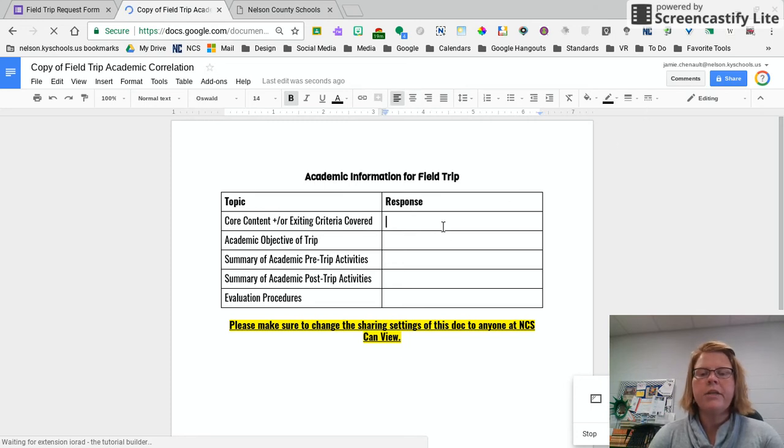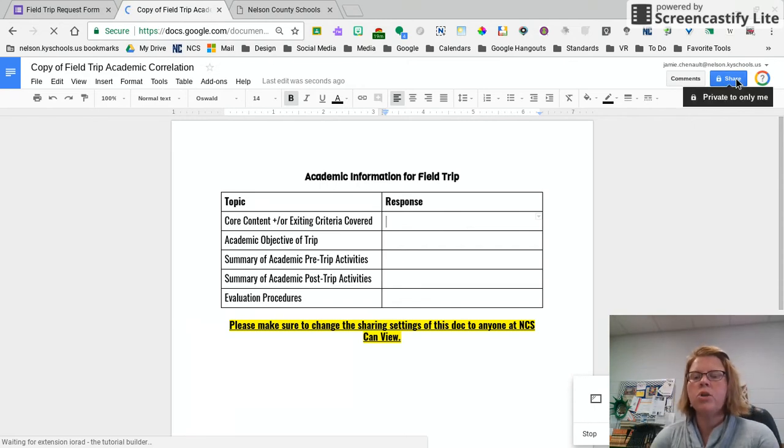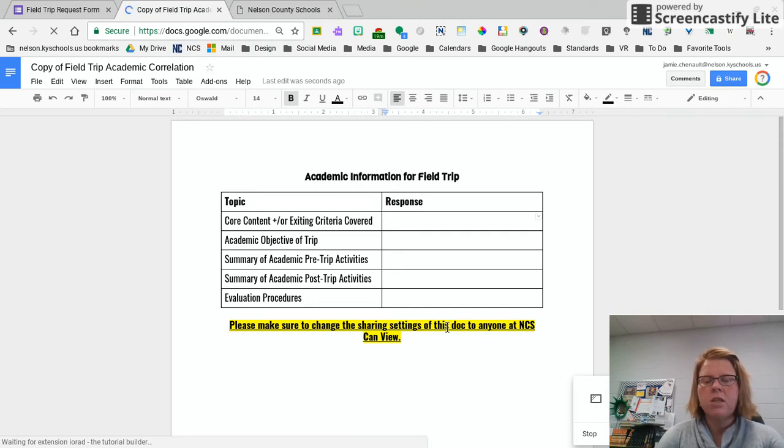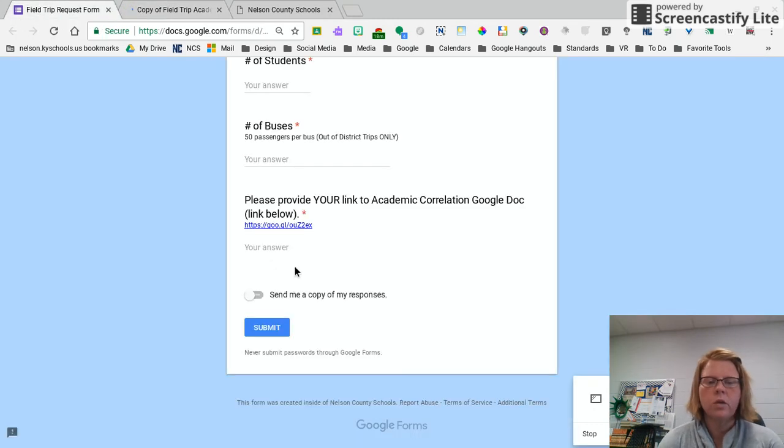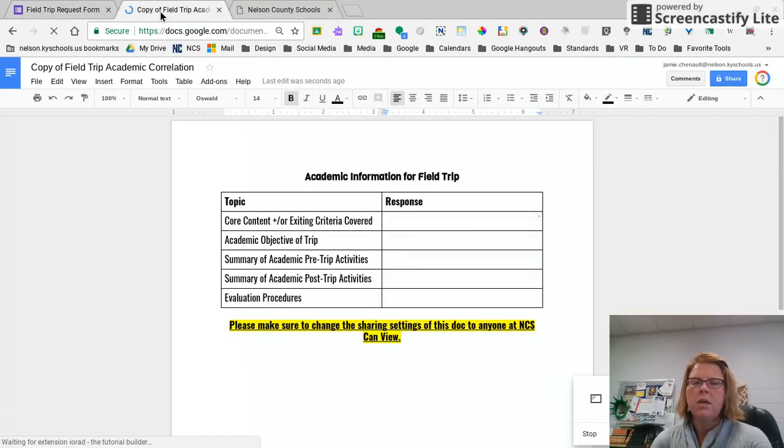And now here's the most important thing that you will need to make sure that you do with this doc. You are going to want to make sure that you share this doc and the URL, because you're going to have to copy the URL to this field trip request form. See, it says, please provide your link, your URL to the academic correlation Google Doc. Well, how do you do that?